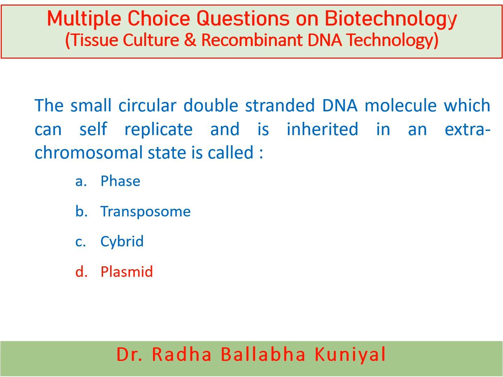Plasmid is an extra chromosomal double-stranded circular DNA molecule which is commonly found in some bacteria, for example in E. coli, and this plasmid is commonly used as a cloning vector in recombinant DNA technology and genetic engineering.